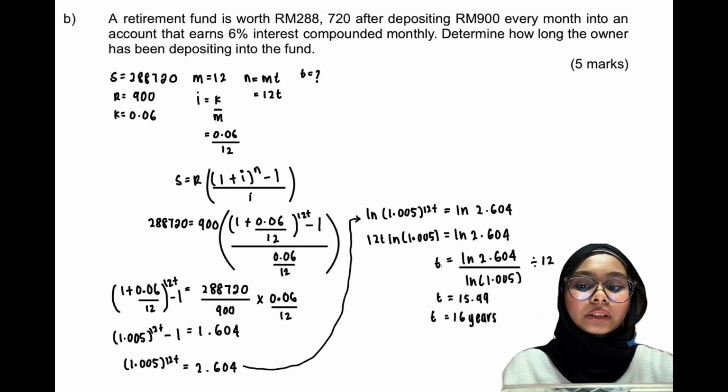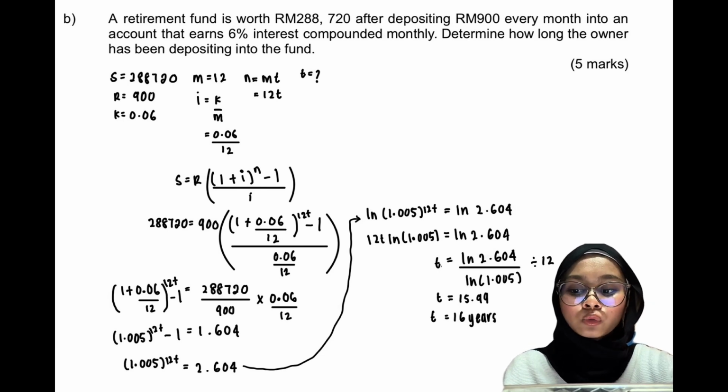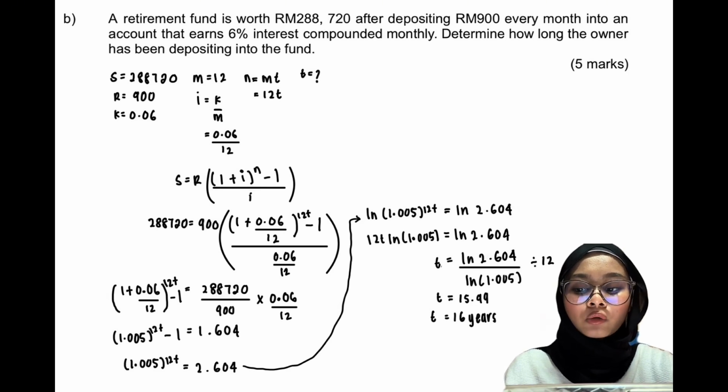This is question 1b. A retirement fund is worth 288,720 after depositing 900 every month into an account that earns 6% interest compounded monthly. Determine how long the owner has been depositing into the fund. We're going to use the future value formula, which is S is equal to R[(1 plus I) powered by N minus 1] divided by I. Find the information given in the question, which is S is equal to 288,720, R is equal to 900, K is equal to 0.06, M is equal to 12, I is equal to 0.06 divided by 12, N is equal to 12t.